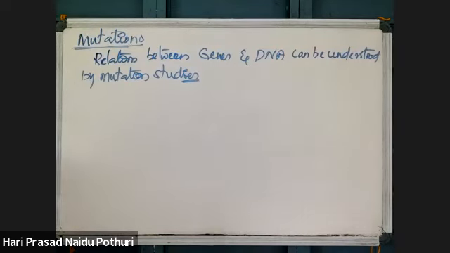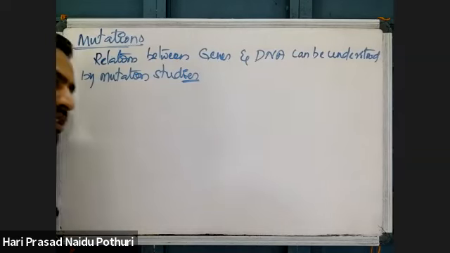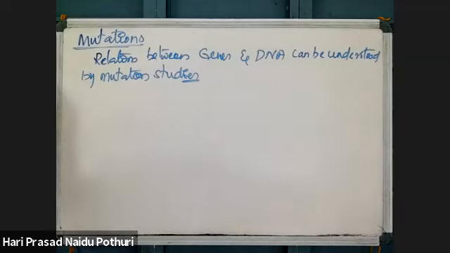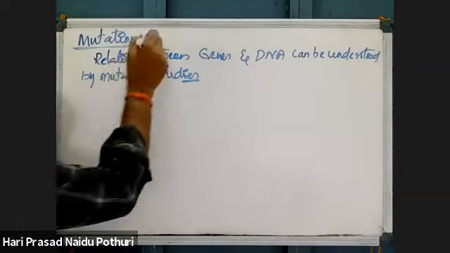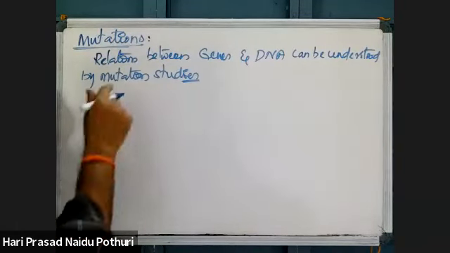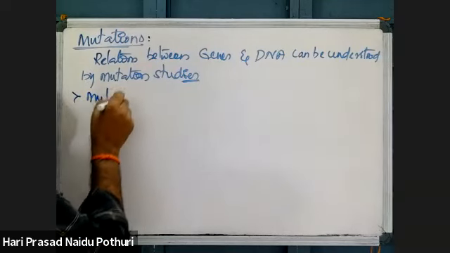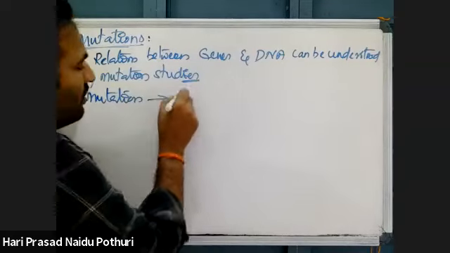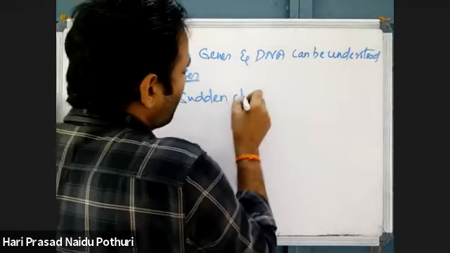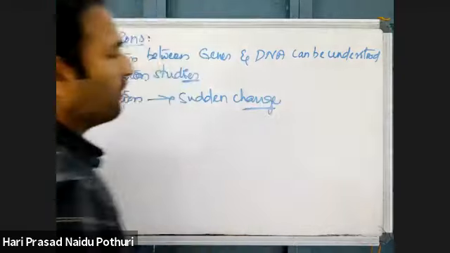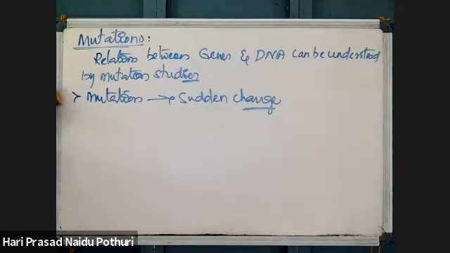In the next chapter, principles of inheritance and variation, we are going to study mutation very well. Here, what mutation takes place in the genetic code? Mutation is a change in the nucleotides.